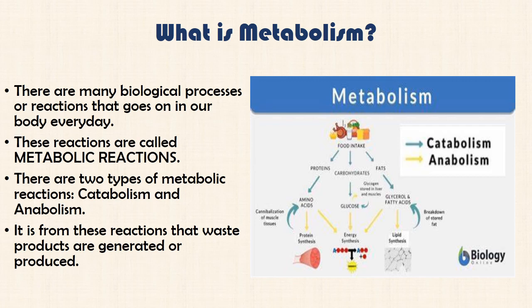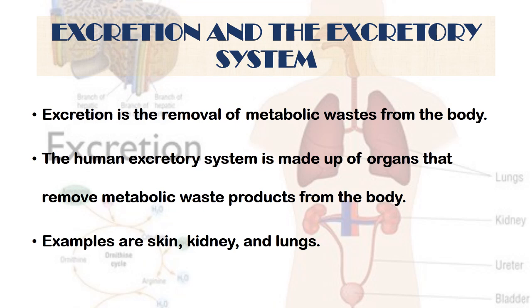Now, when the amino acid, glucose, and fatty acids are used to build up protein, energy, and lipids, that is what we call anabolism, one of the anabolic processes that go on in our bodies. So this is just an example of the catabolic and anabolic processes in our body. It is from these metabolic reactions that waste products are generated in our bodies. Because these products are not useful to the body, we need to pass them out or excrete them. Hence, the excretory process.